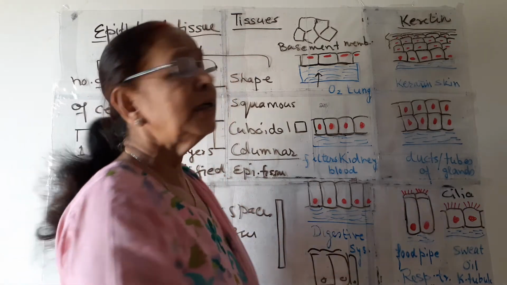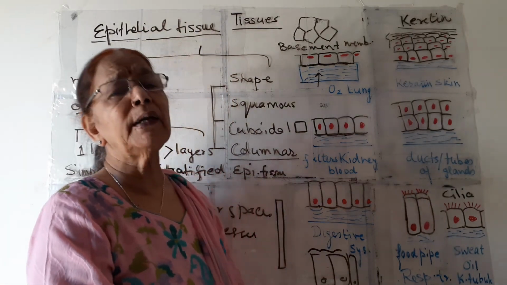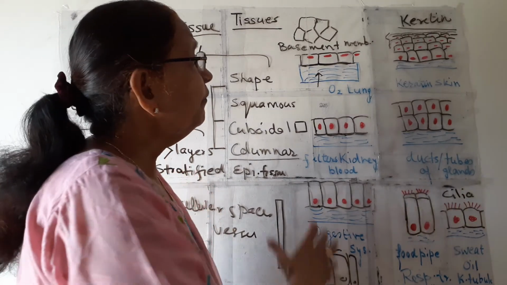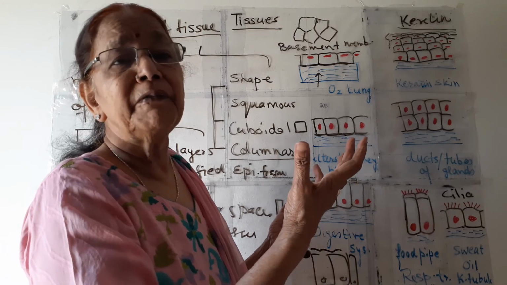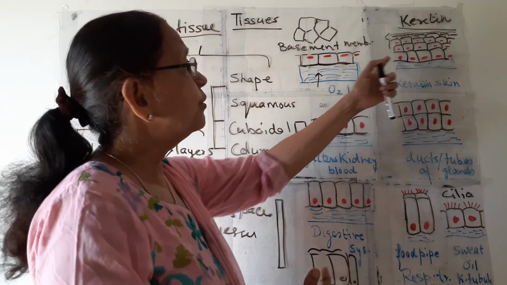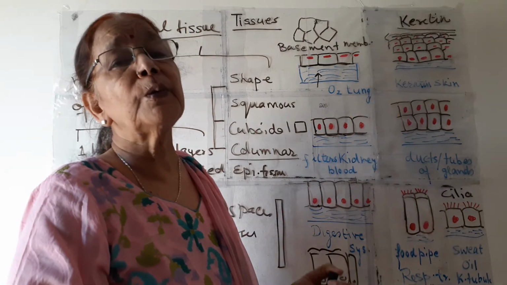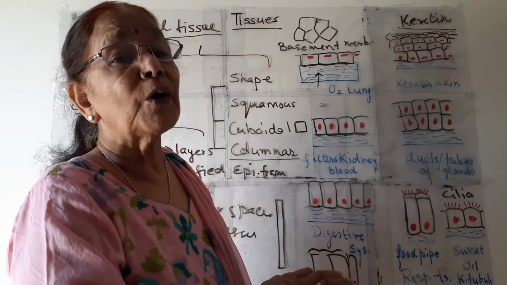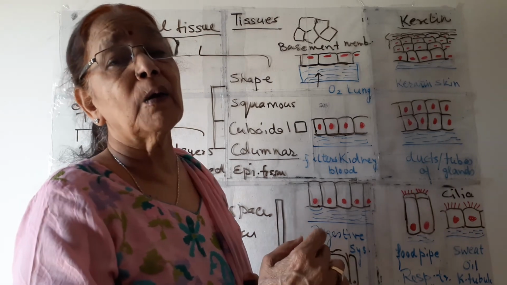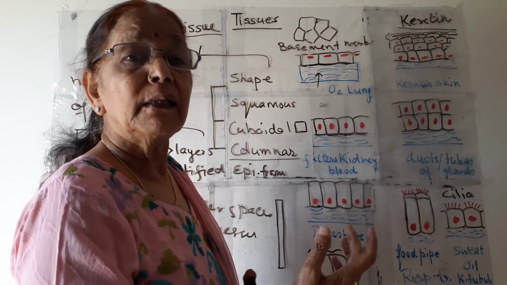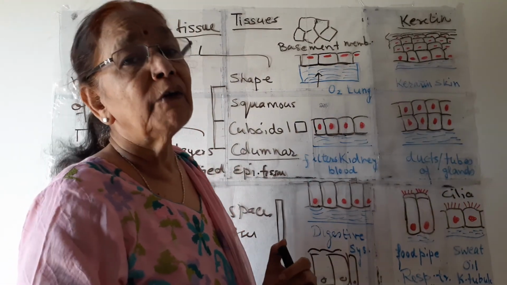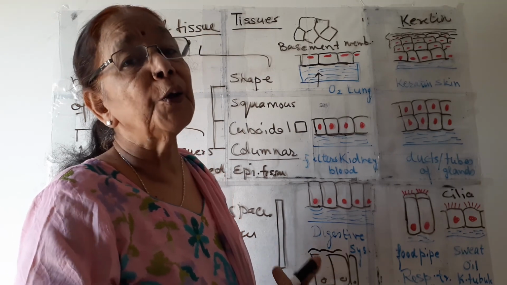So this epithelial tissue is the most important tissue for at least human beings and other animals. If it is absent, then we will not be what we are today. Secondly, this tissue, also the skin, helps to protect us from UV rays, ultraviolet rays, which are very harmful and can cause cancer and other skin diseases also. So all these tissues are important for the proper functioning of the human body.